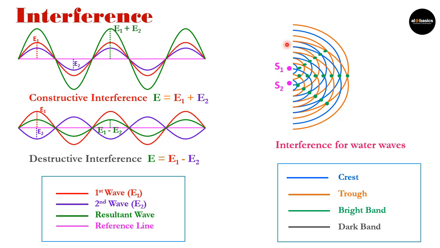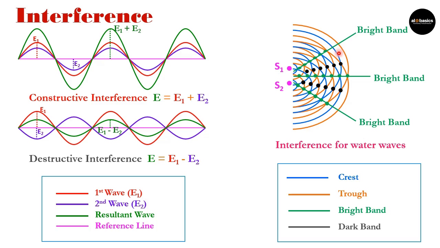Now, is only blue color coinciding with blue color? No, orange color is also coinciding with orange color, that is, trough is coinciding with trough. Blue color coinciding with blue color means crest is coinciding with crest, that is representing constructive interference, which is shown here by these green points. If I join these green points, I get such type of band which represents the bright color or bright band.